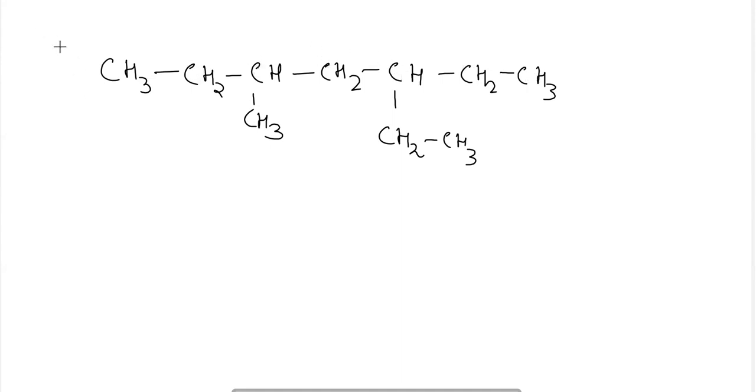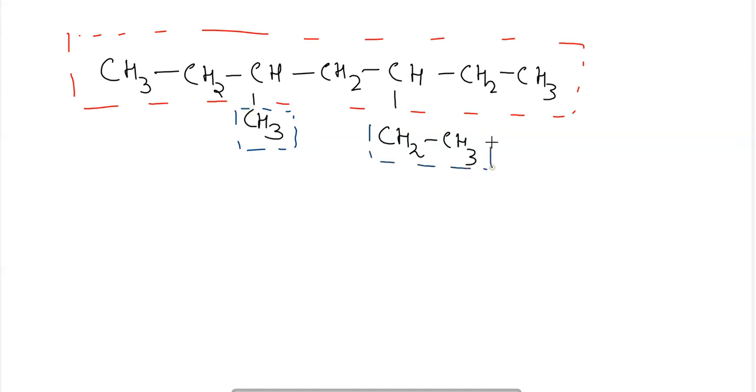So I am taking the straight chain as the longest chain, as the parent chain. Now, two substituent groups are there. One is your methyl group and the other one is the ethyl group.